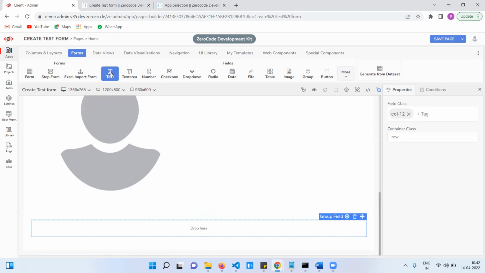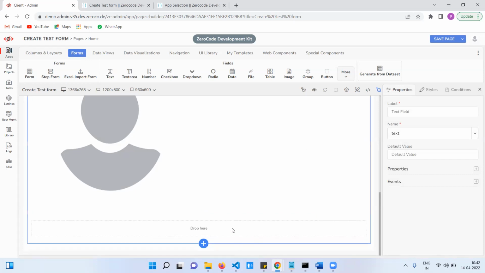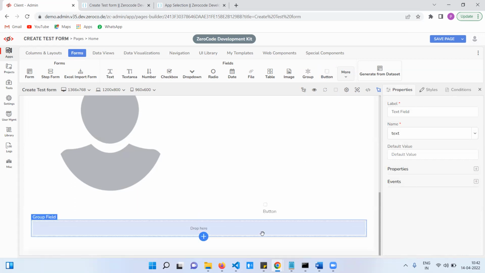Next, one more group, employee previous experience details. This is another group. So you need to split the form into multiple groups. At that time we use this field. If you want, you can drag and drop here in the group only. This is the group field, and this is the final button field.